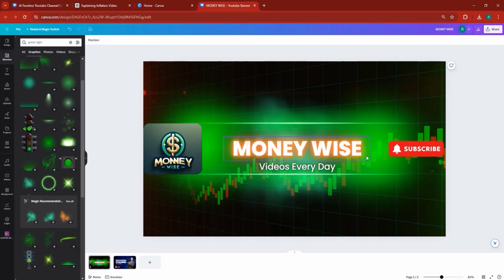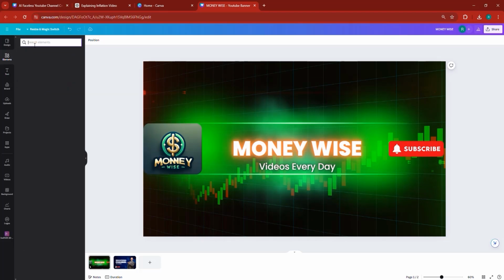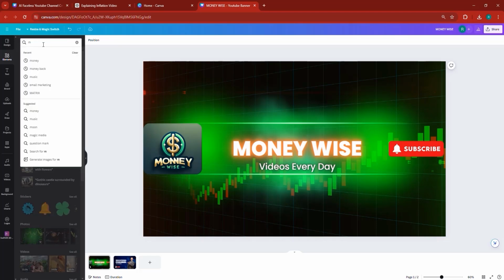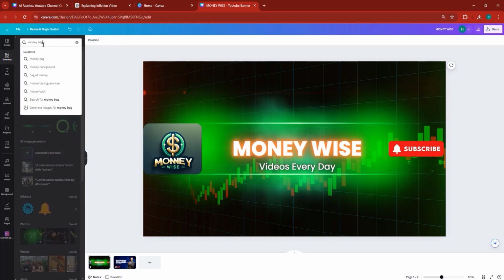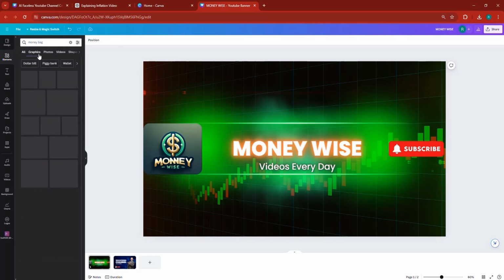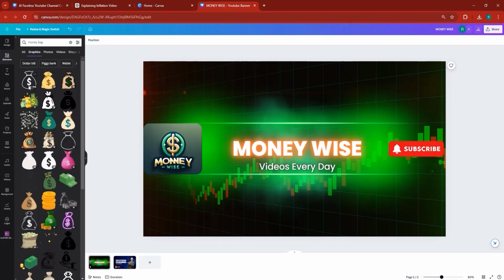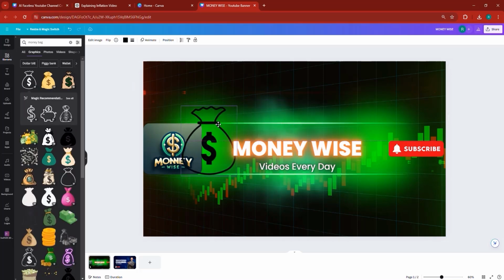And you can add a coin or some money here if you want. So for instance, in the elements, I can search for money bag. And then I can go to graphics here. There's a bunch of money bags that we can find. I'm going to use this one because it's simple. So I'll use that. I'll click. It will add immediately. And then you can place it somewhere where you want to add it.